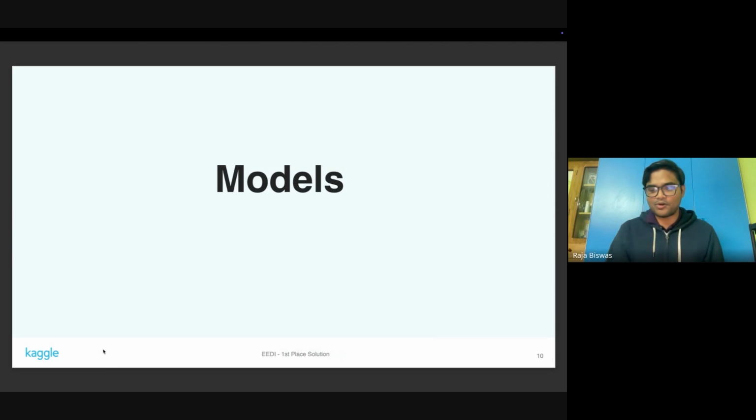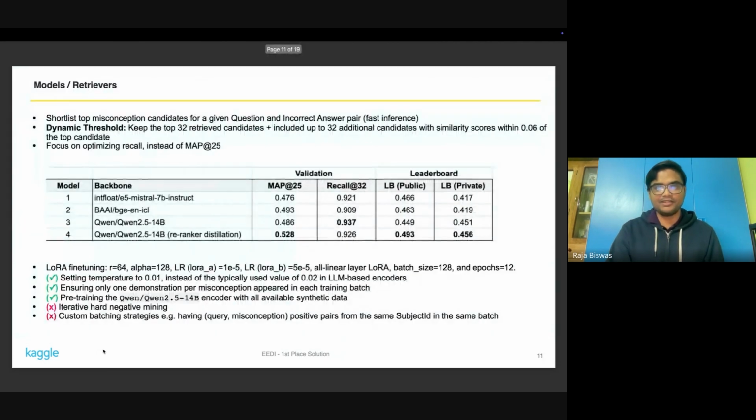Now moving on to the models, the first one would be the retrievers. Here the job is to find top candidates for each of the incorrect answers for an MCQ. This is quite standard. I followed the standard contrastive learning process here, and the focus was to maximize the recall.